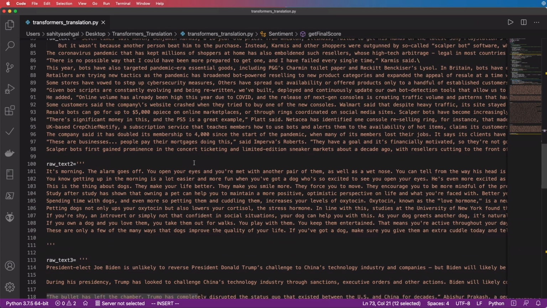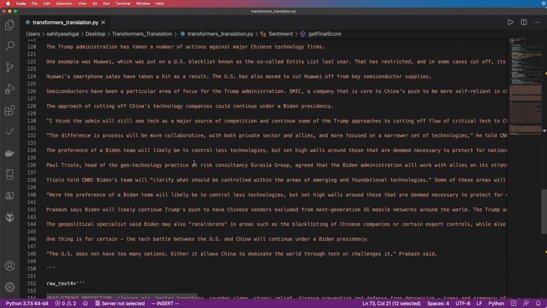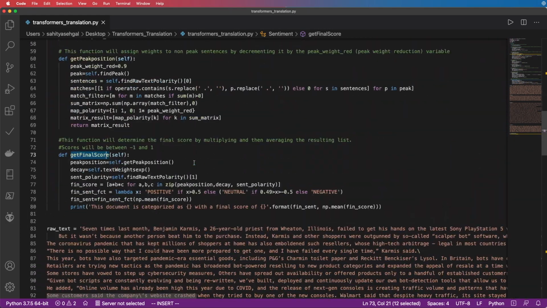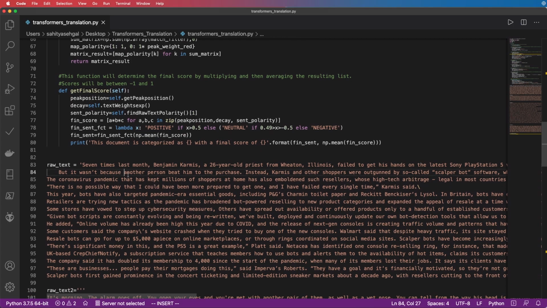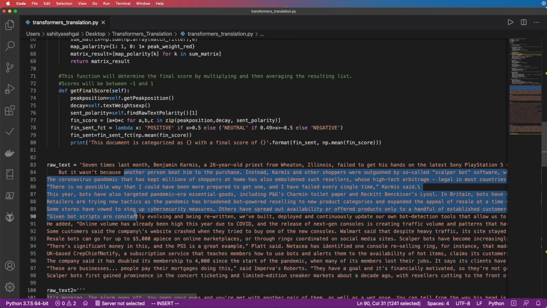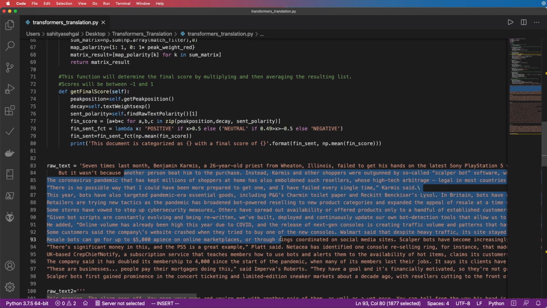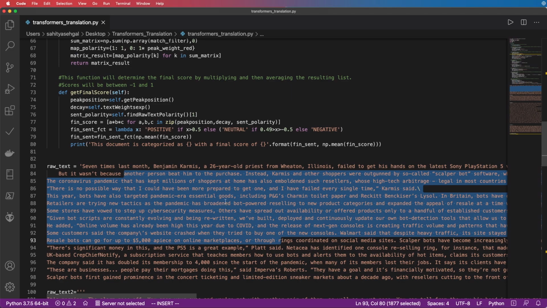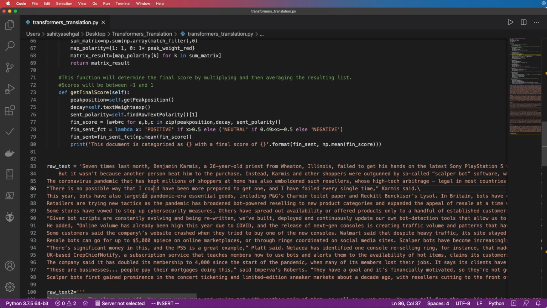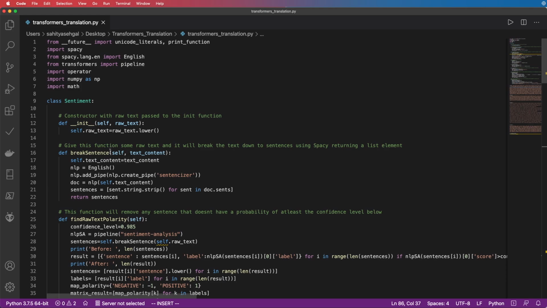I've just got this prepared text that I just got from online, a couple of articles. This one was around Walmart not being able to supply the PS5s because there were some bots that basically bought up all the inventory. I actually created a different video that shows you how you can create your own friendly bot that's not going to go buy the inventory, but help you identify who's got the inventory. I'll link that up above, and you can take a look at that as well. So let's go ahead and run through this example of how this works.